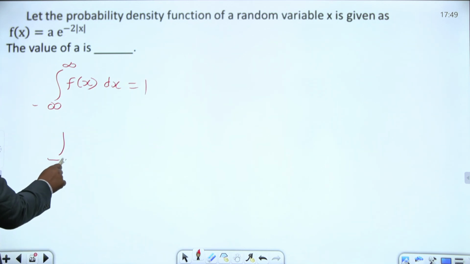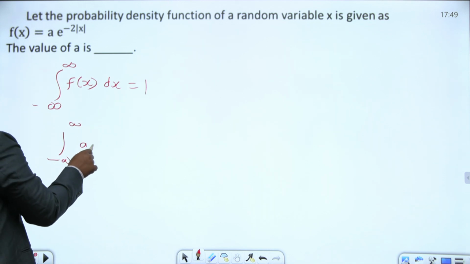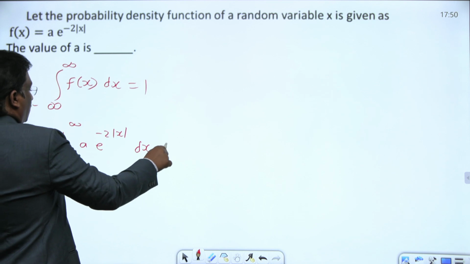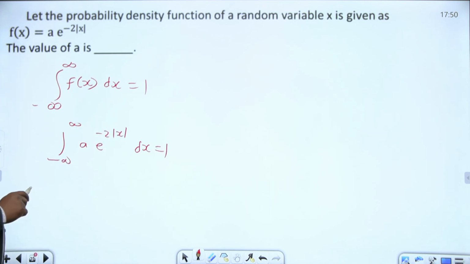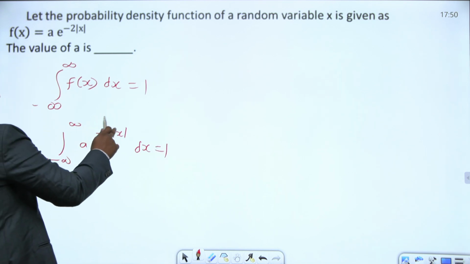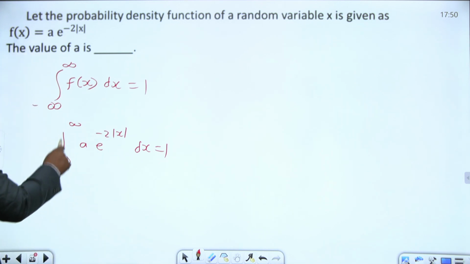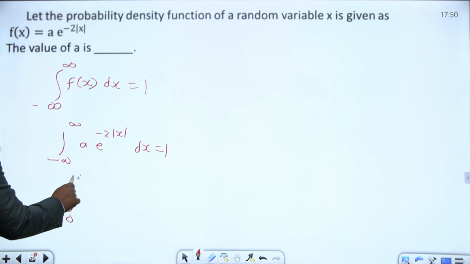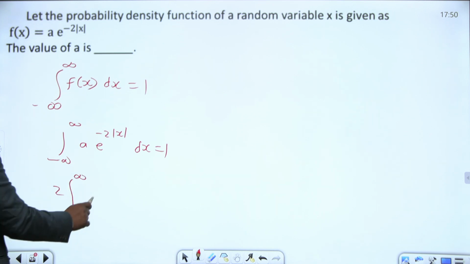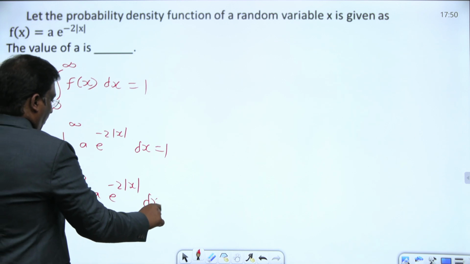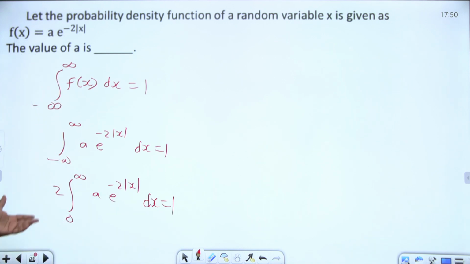The integral from minus infinity to infinity of a into e power minus 2 mod x dx equals 1. Mod x is an even function, that's why I can change the limits to 2 times the integral from 0 to infinity of a into e power minus 2 mod x dx equals 1. Find that integral.